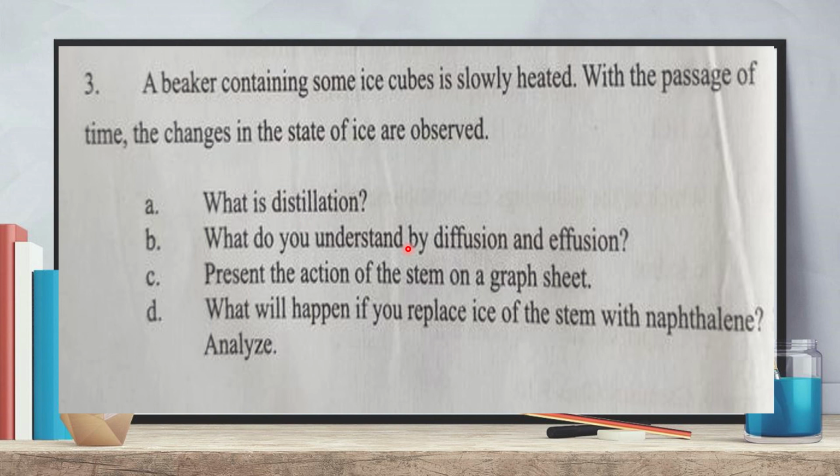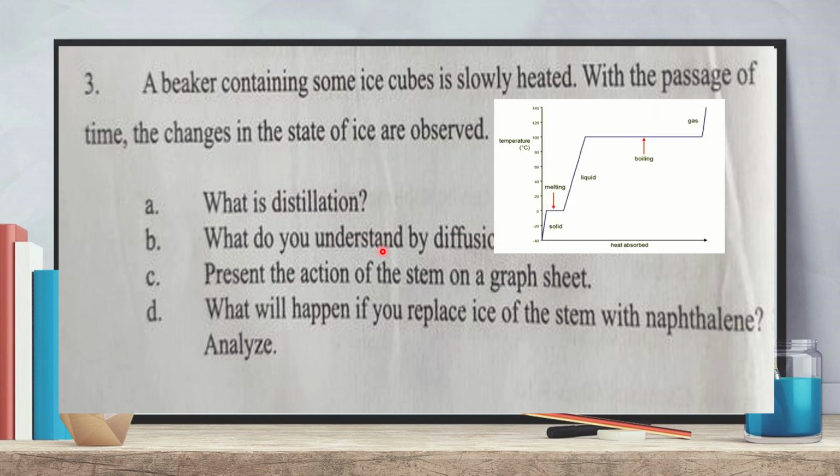What do you understand by diffusion and effusion? For both processes, here you will explain with definition. Present the action of the stem on a graph sheet. Here on the stem there are some ice cubes slowly heated, so it will change from solid to liquid and liquid to gas. Here you have to present the action on a graph sheet, that means the heating curve of ice. This is the heating curve of ice.